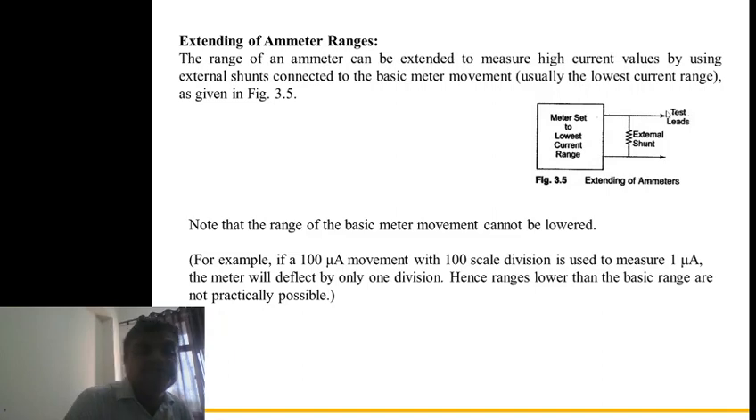For example, if a 100 microampere movement with 100 scale divisions is used to measure 1 microampere, the meter will deflect only 1 division. Hence a range lower than the basic range is not practically possible. So that is about how to extend DC ammeter ranges. That's it, all about the DC ammeter.